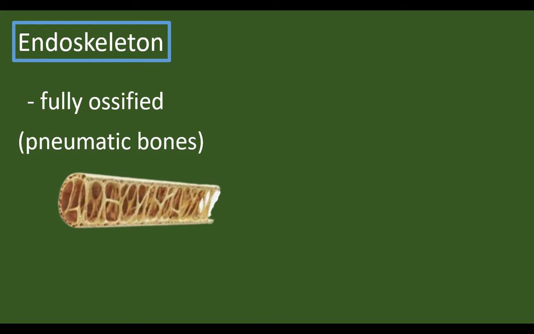They have endoskeleton. It is fully ossified. The endoskeleton is fully made up of bones, but the bones are called pneumatic bones. The bones have air cavities inside. They are called pneumatic bones. The pneumatic bones help the birds to fly.